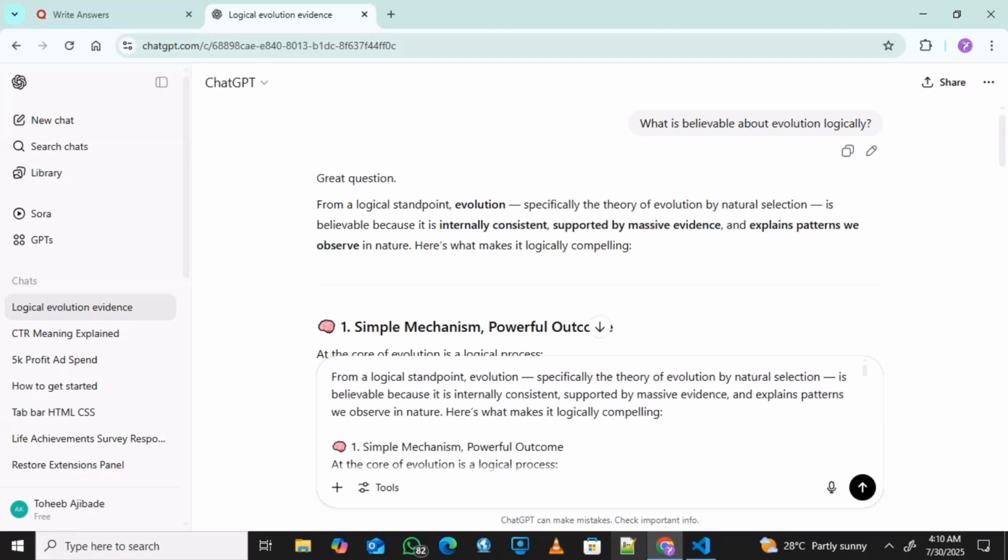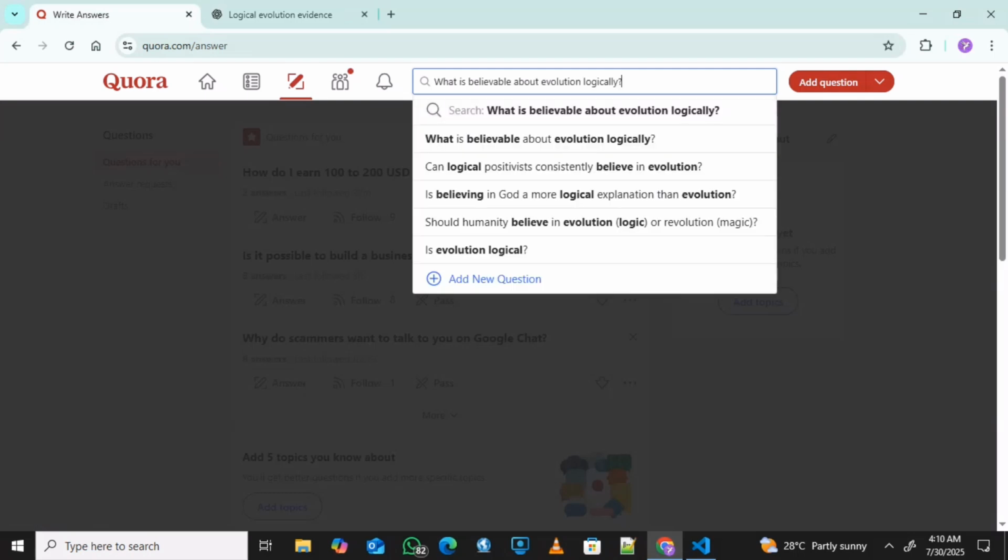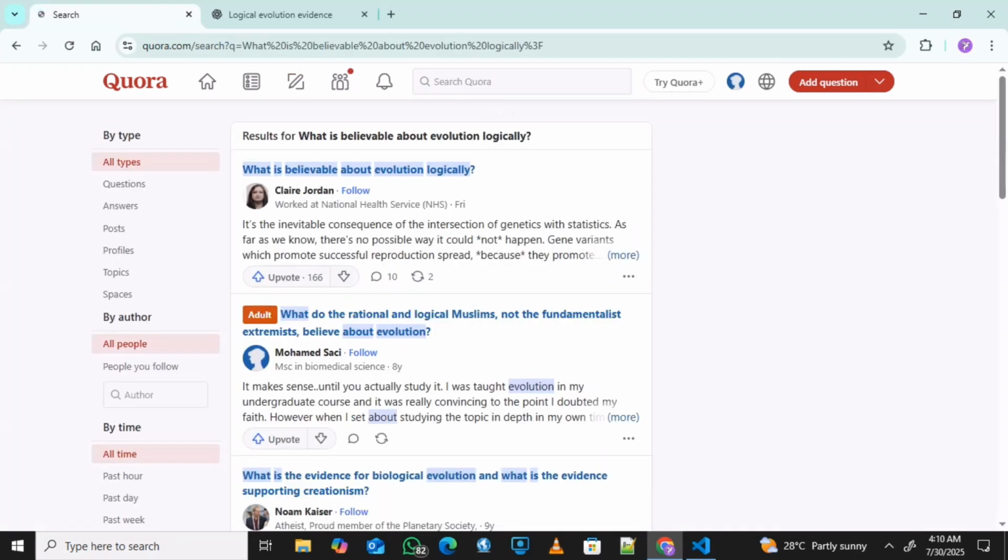So now I just want to go back to the question. I'm copying the question again to look for it, because I started looking for another question and it has wiped away the one we were looking for before. So this is the question. I've used the question to look for the question again.